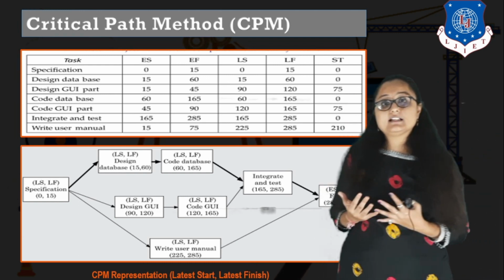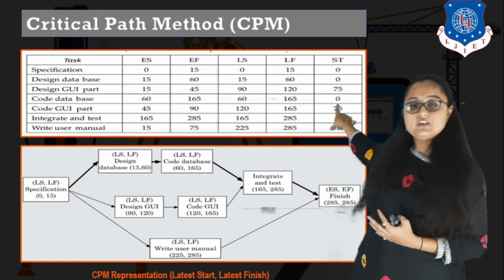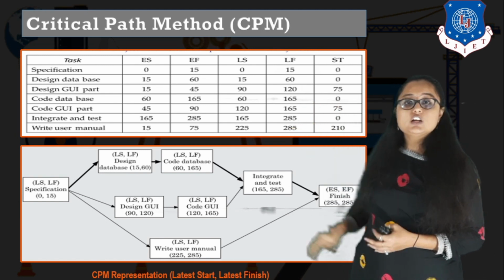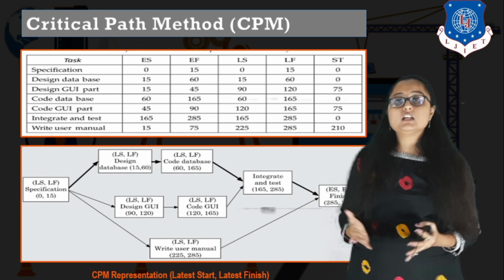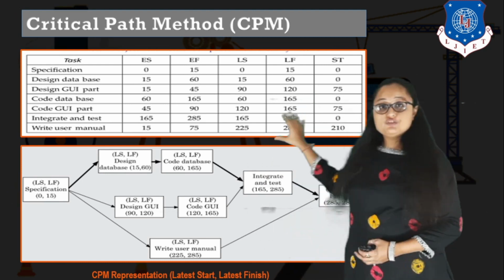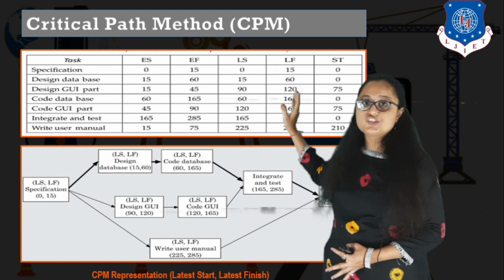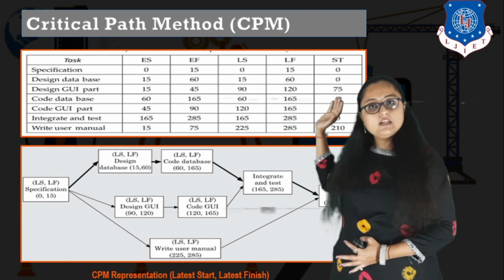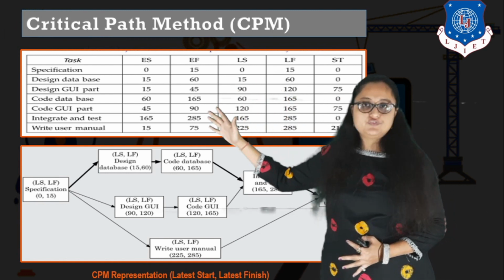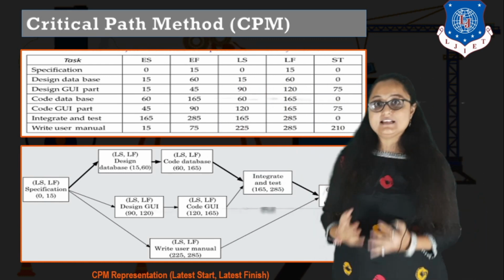You can also see what is ST. ST is a slack time. Okay, slack time you have here 75 days and 75 days. Now slack time is something in which if you have a slack time for a particular activity. Okay, so here you can see that slack time is nothing but it is also a subtraction, LF minus EF. So latest finish time minus earliest finish time. So here you can see only two activities are there which has slack time.